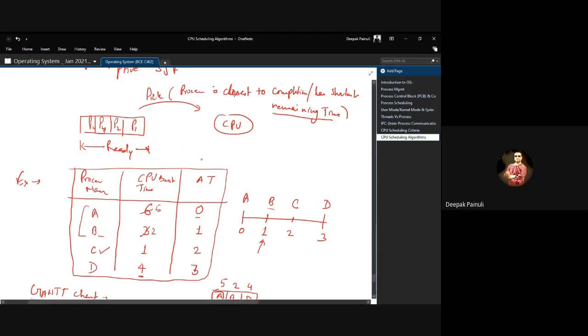Okay, but what if at any timestamp two processes have the same shortest remaining time?